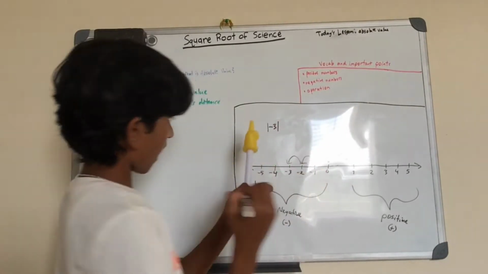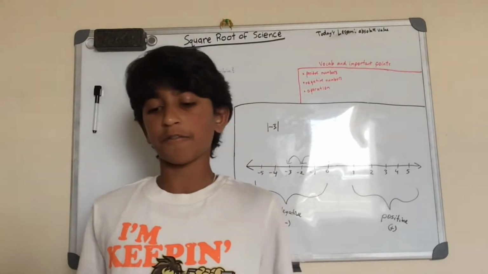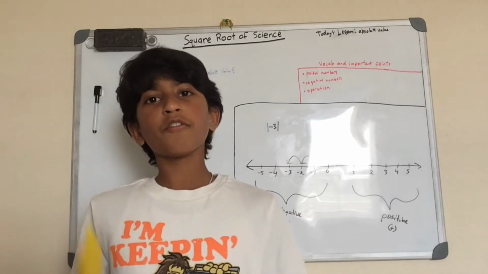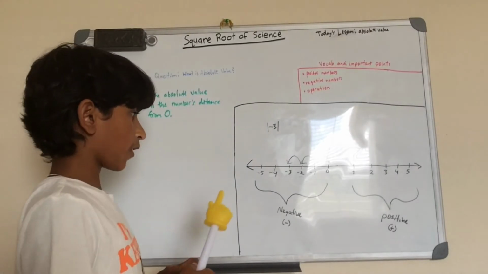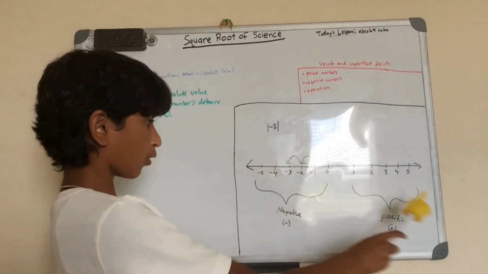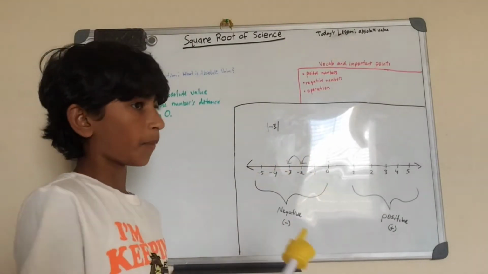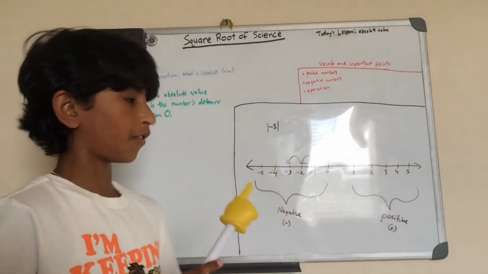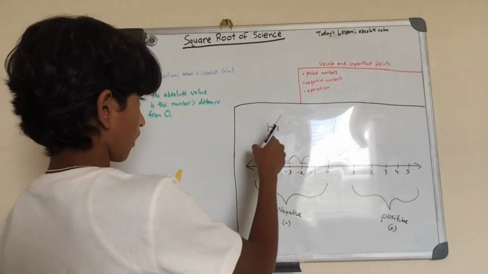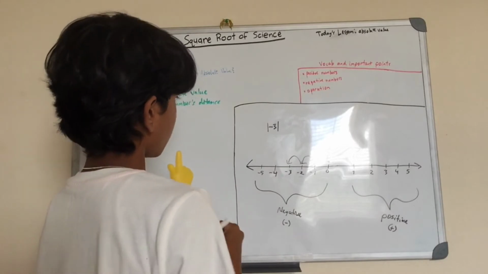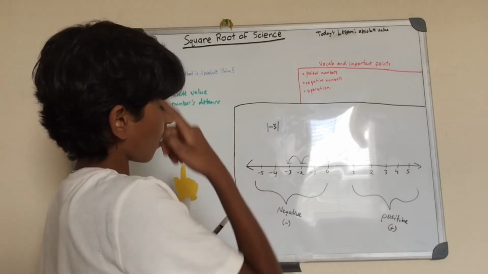So we do this. This is the absolute value symbol. We put bars around the number we're trying to find the absolute value of. Now, the absolute value is always represented as a positive number. The absolute value is never a negative number, no matter which side of 0 you go, because it's the number of hops, and that's always positive. So let's just say this is negative 3, and this is in the absolute value symbol. So that means the absolute value is this.